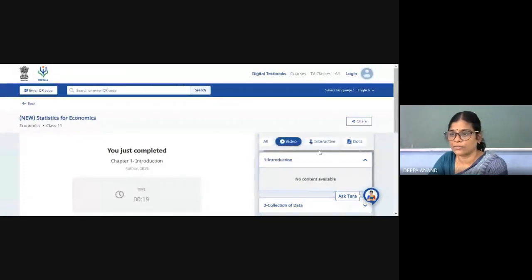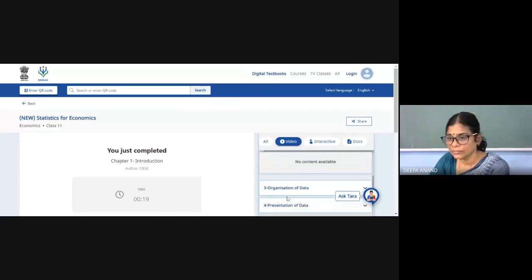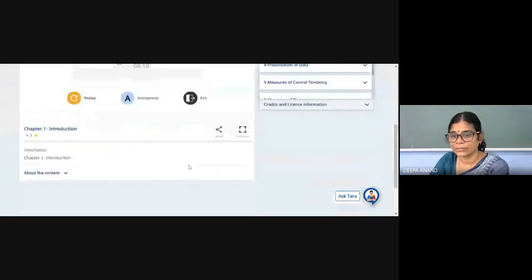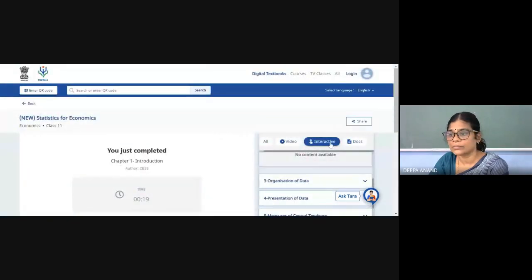No content for this. Then coming to collection of data. Collection of data, it's also no, I don't know why no content is written. Interactive. Organization of data.